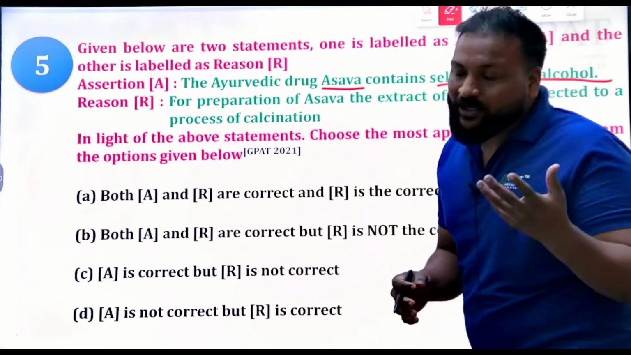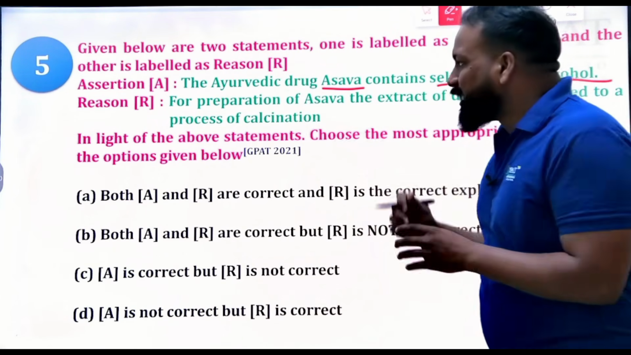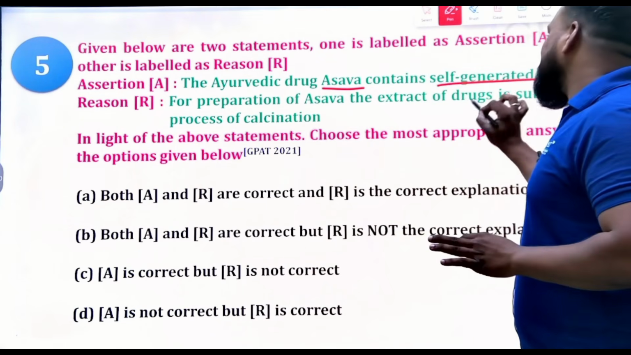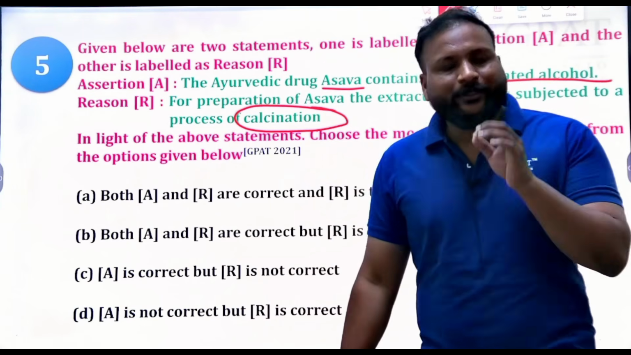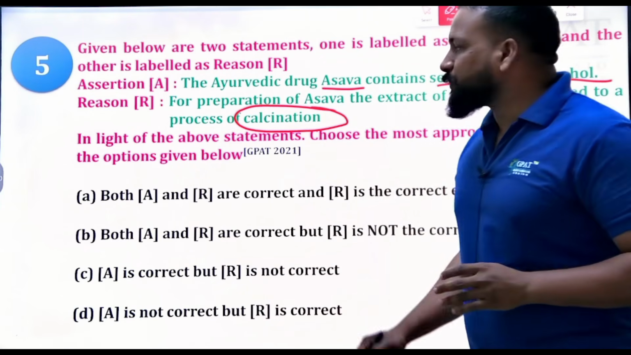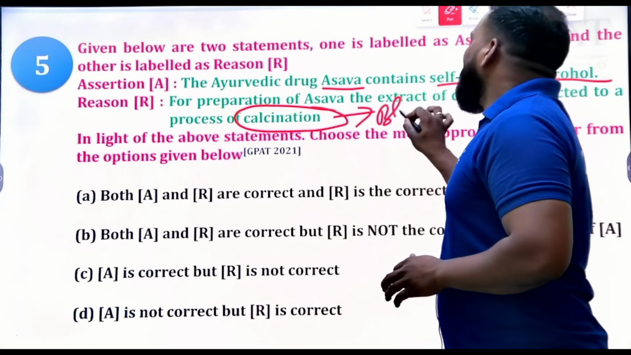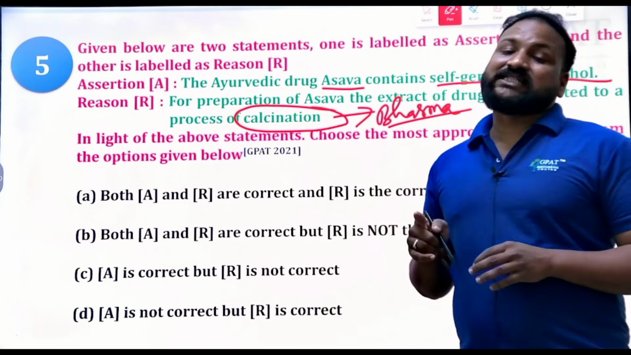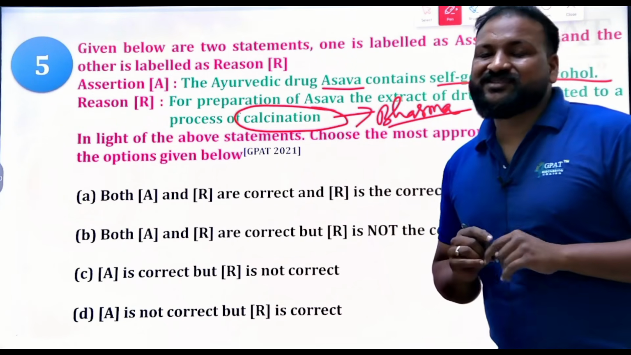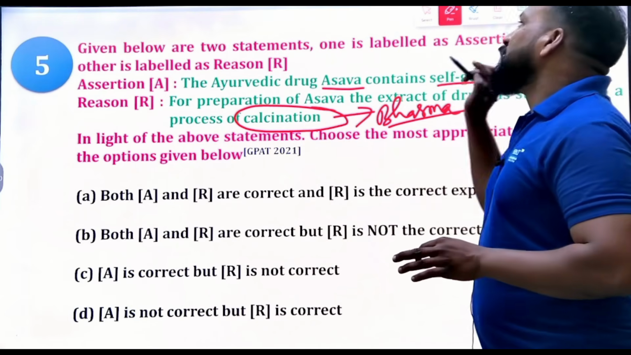Yes, obviously, because they are the fermented products. Next, for the preparation of Asava and the extract drugs is subjected to a process called calcination. Is it right? No. The calcination is a process of preparing which things? Preparing for Bhasma, but not for the Asavas. Asavas are prepared by which process? They are prepared by the process called fermentation.